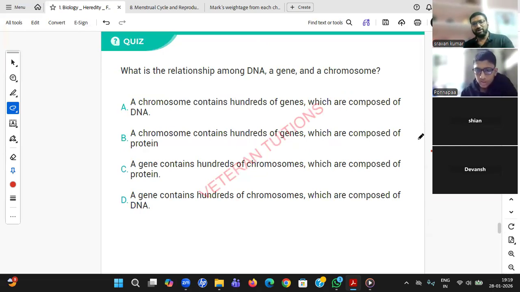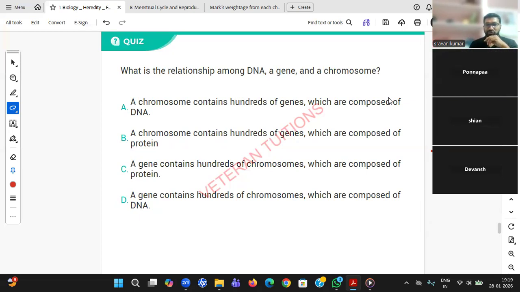What is the relationship among DNA, gene, and chromosome? Think properly and give. Rujita, right answer. Jahnavi, right answer. Narendran, right answer.